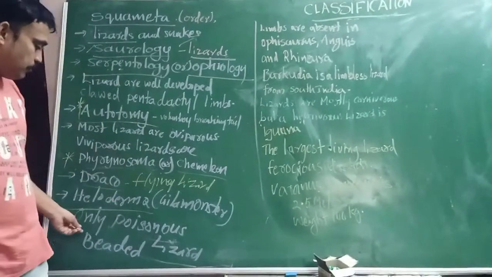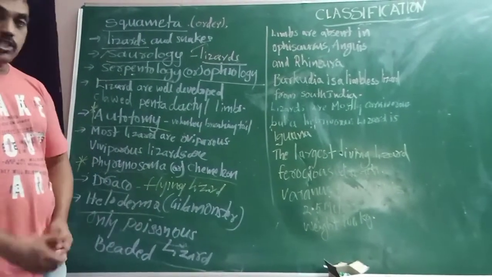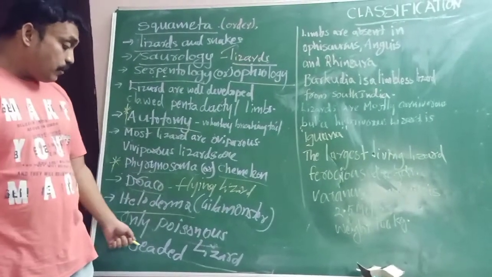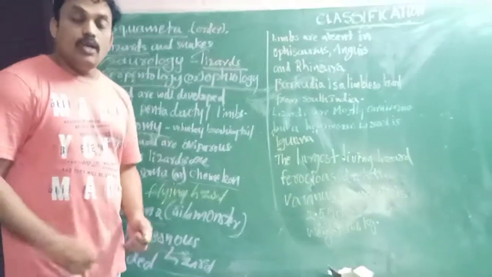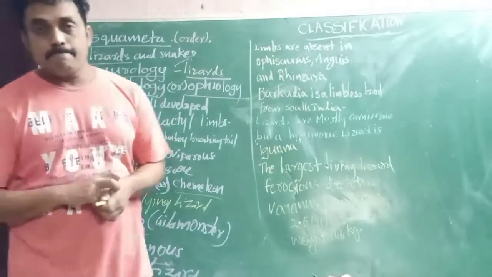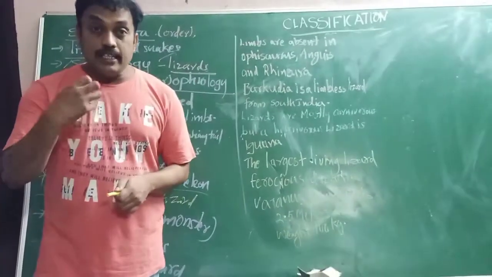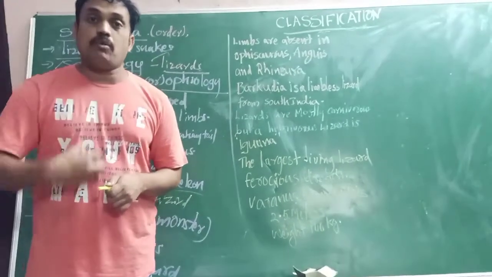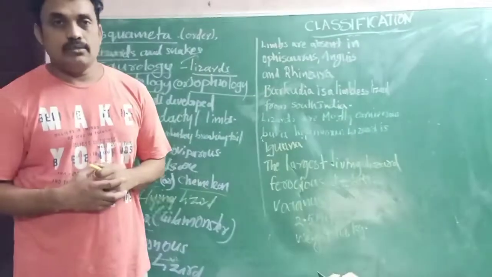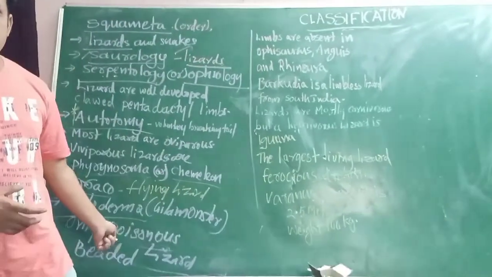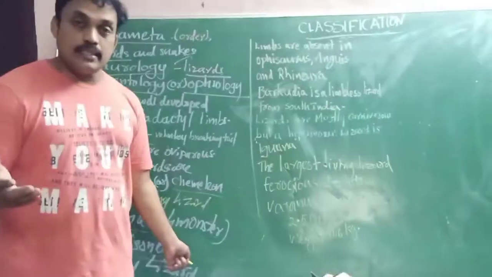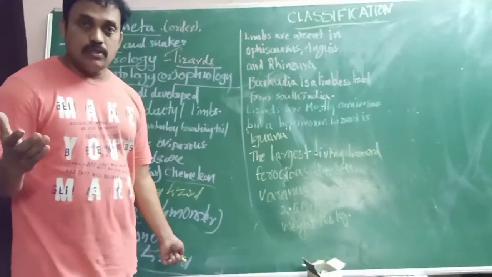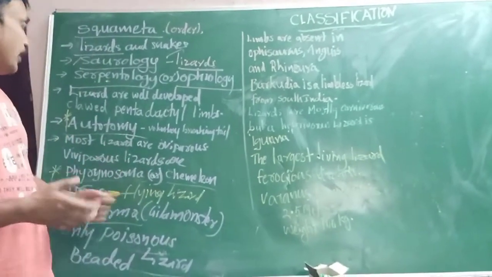It bites human beings, and neurotoxins are produced that affect the nervous system, like a snake. That is Heloderma.